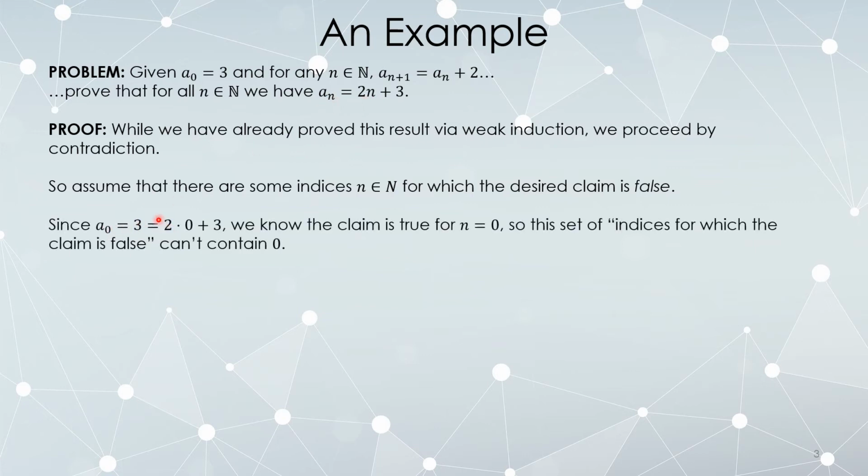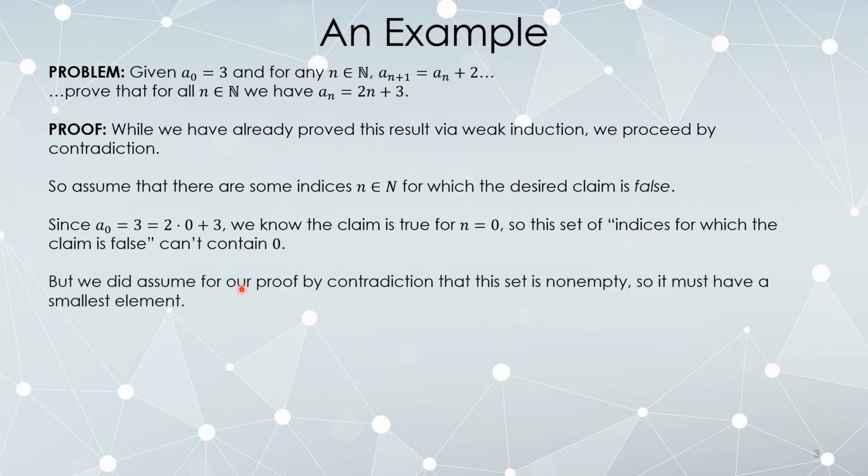Well, the claim is true for 0, so the set of indices on which the claim is false does not contain 0. We did assume, however, that there are indices on which the claim is false. So there must be a smallest one, because the set of indices is a subset of natural numbers.